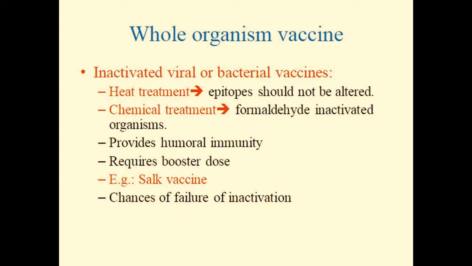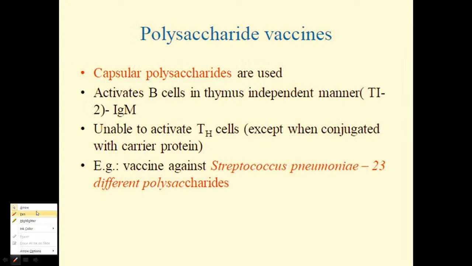Chemical treatment can cause majorly a physical damage. And friends, this inactivated viral or bacterial vaccine never provides cell mediated immunity. It will only provide humoral immunity. Please remember that.